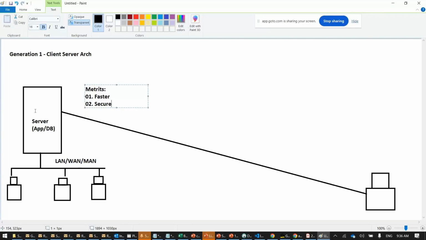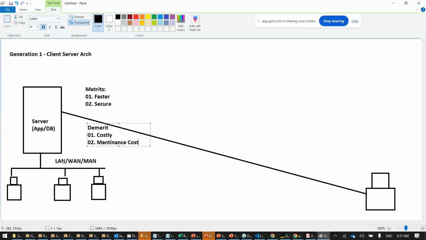So only the government can afford this. What are the demerits? Number one, costly. Can a private company afford this? No. Only the government can afford it because they have the money. Number two, high maintenance. Somewhere a cable is cut, they have to dig the ground and find where it has gone bad. So the maintenance cost is very difficult.